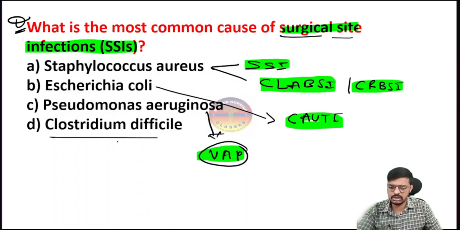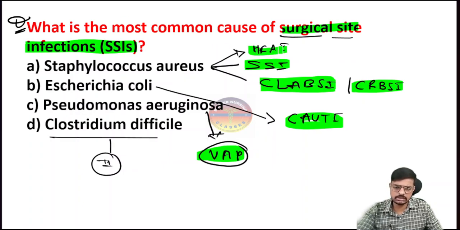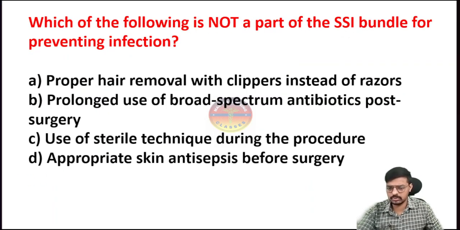And Clostridium difficile is the second most common causative organism which causes hospital acquired infection. The most common organism which causes hospital acquired infection, that is healthcare associated infection, is Staphylococcus aureus, the first most common, and Clostridium difficile is the second most common. It's very important. So the next question is, which of the following is not a part of the surgical site infection bundle care for the prevention of infection?